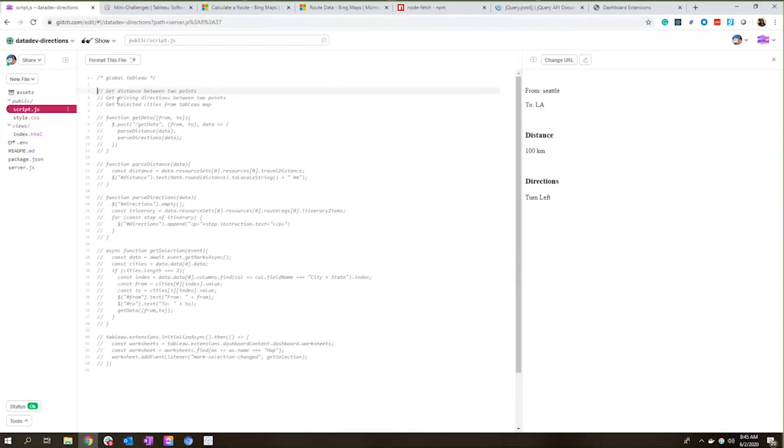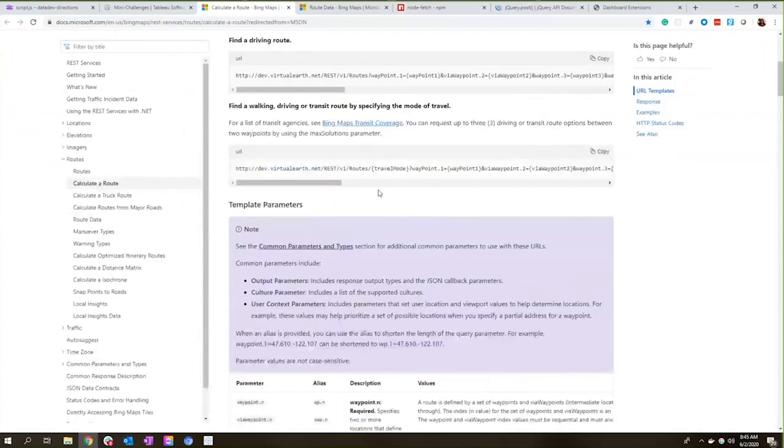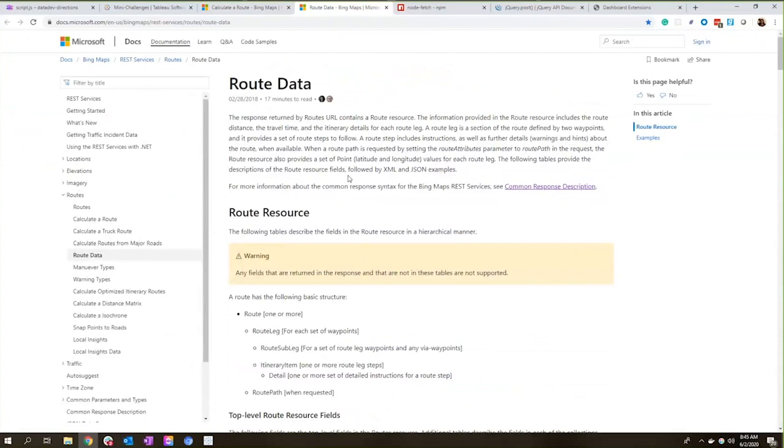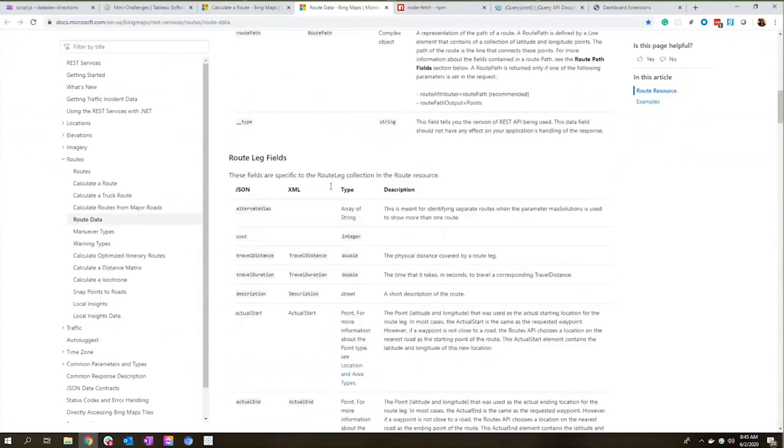So I want to not only get the distance, but also the driving directions. And using this calculator route API, if you look at the route data, which is what we get back from this API, there's a lot to scan through here, but if you see we can get the travel distance, we also can get the route.